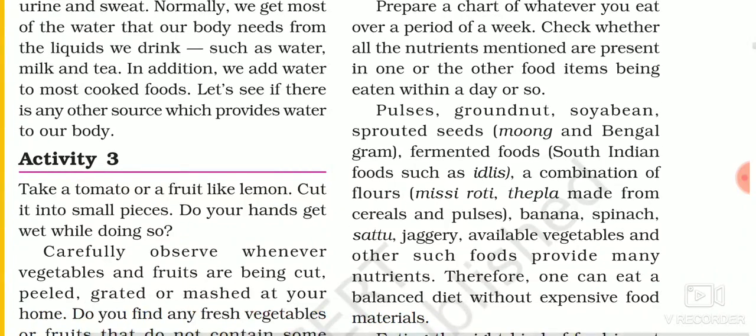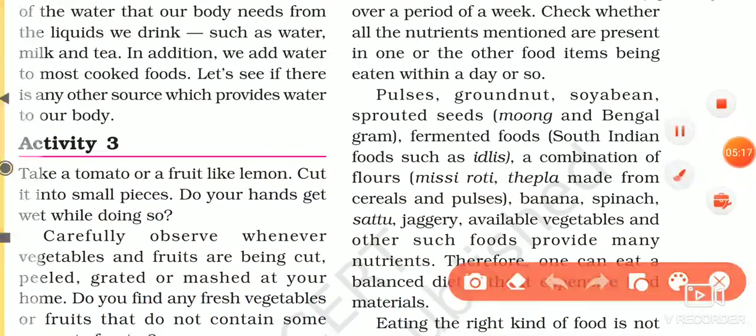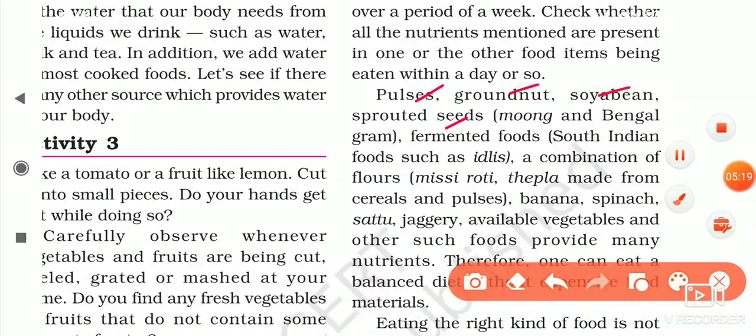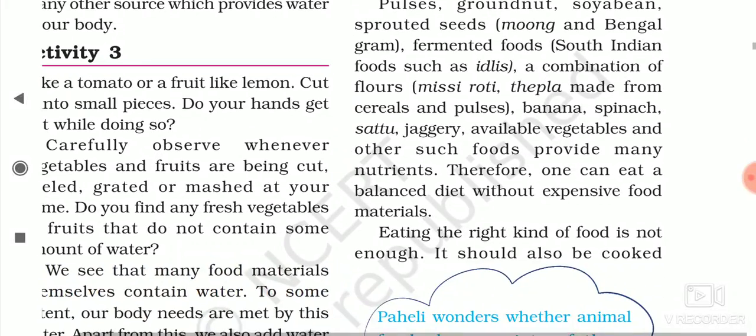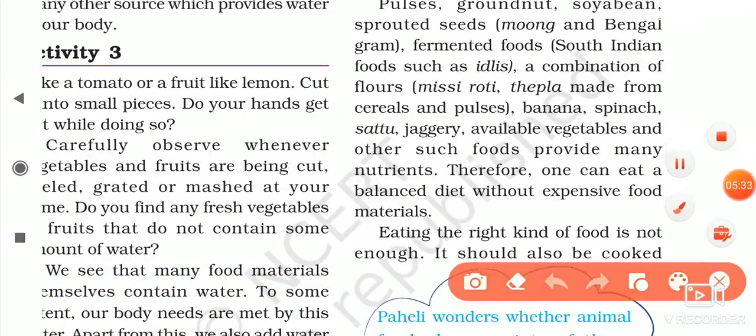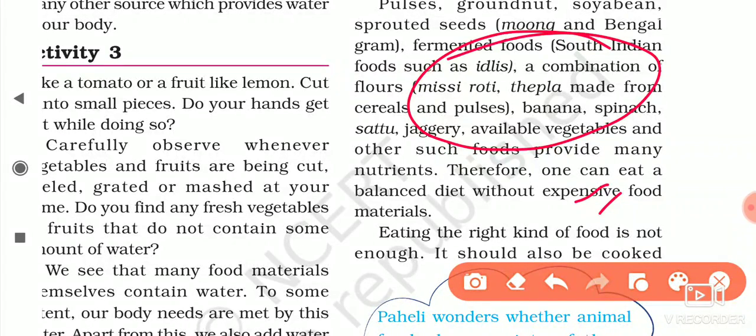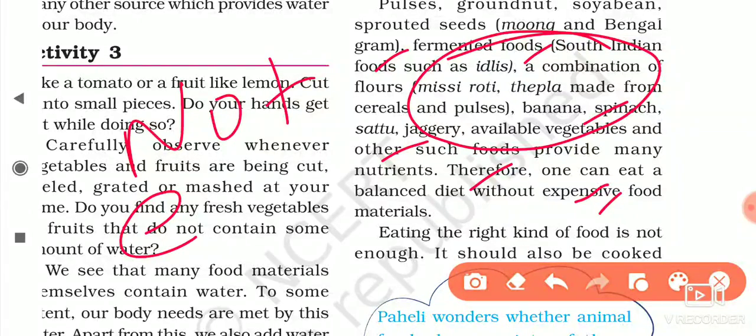Okay, pulses, groundnut, soya bean, sprouted seeds, fermented foods, flour, from which you get roti, cereal, pulses, banana, spinach, other foods provide many nutrients. One can eat a balanced diet without expensive food material, because all these food materials are not so expensive. It means one can eat a balanced diet without expensive food materials.